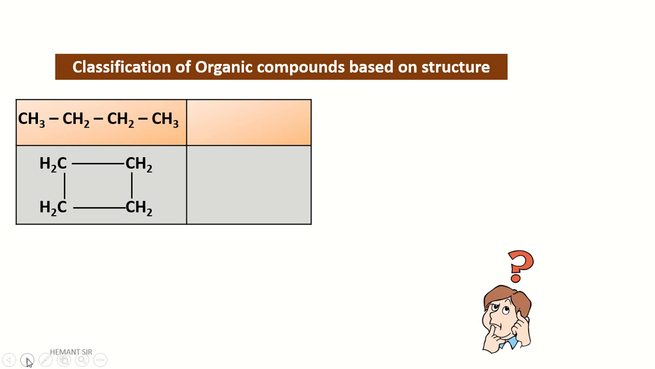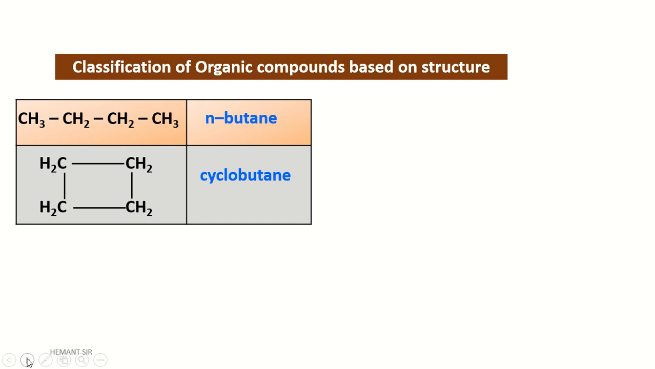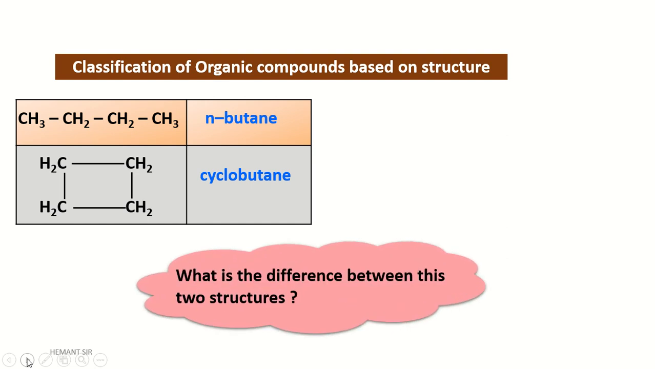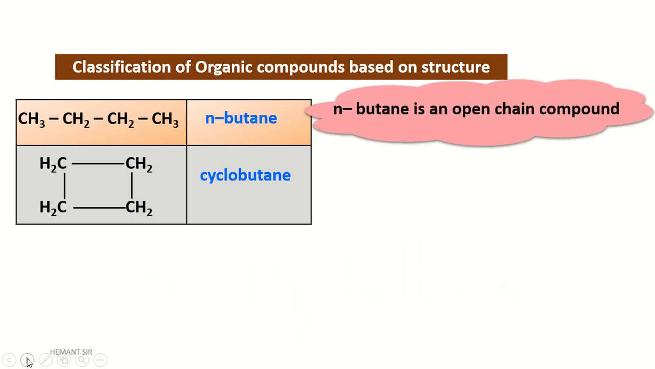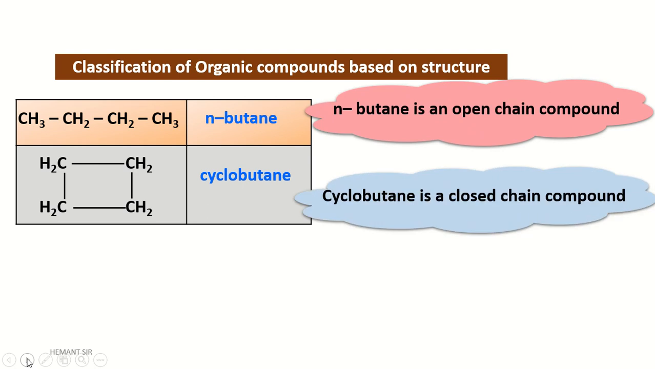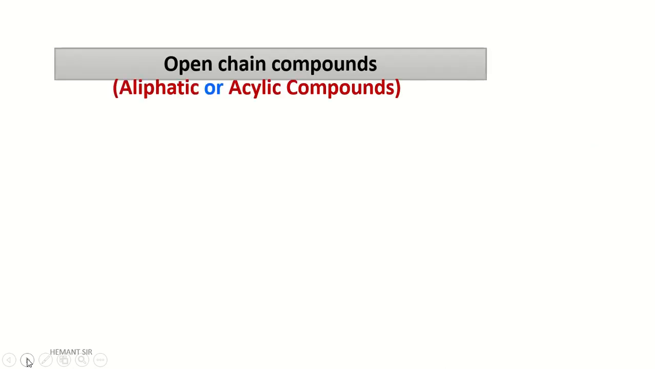Let's see the names of these structures. This is n-butane. There are 4 carbons, hence it is n-butane. The second structure also has 4 carbon atoms, but it is cyclic, hence it is cyclobutane. So what is the difference between these two structures? n-Butane is an open chain compound and cyclobutane is a closed chain compound. Next slide.